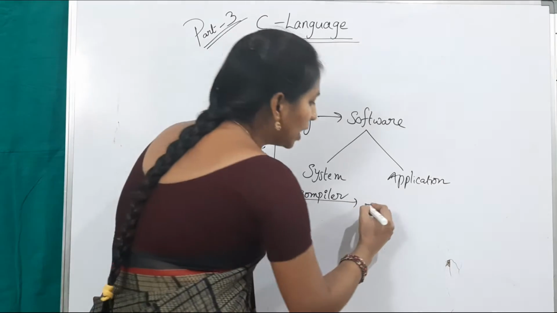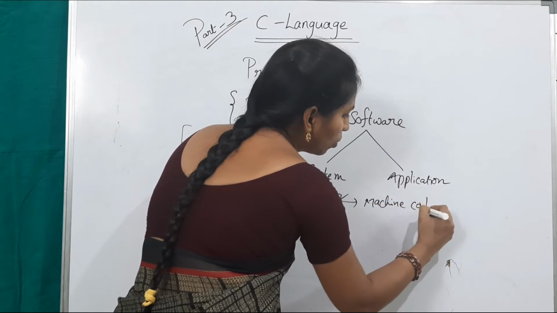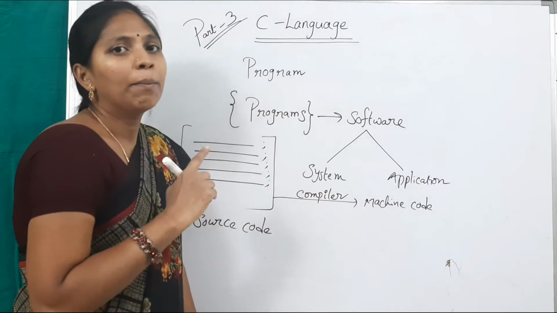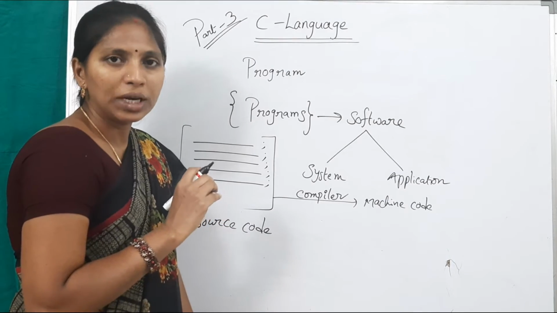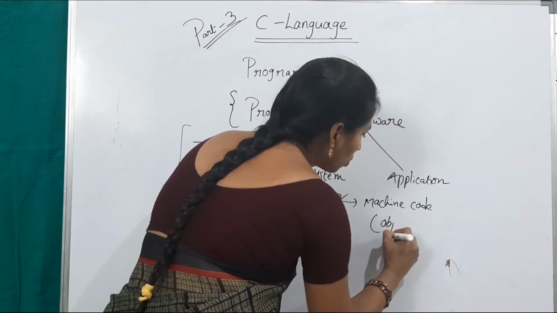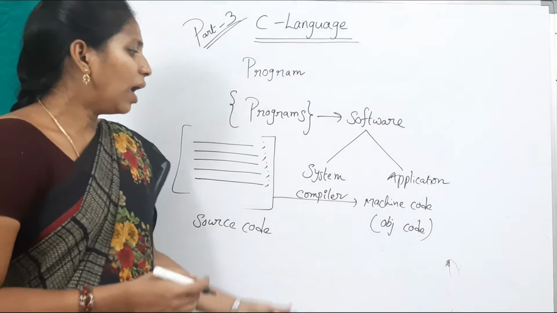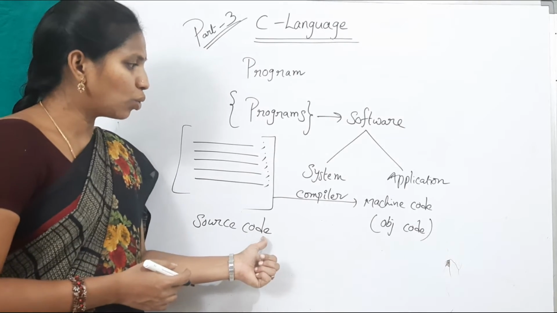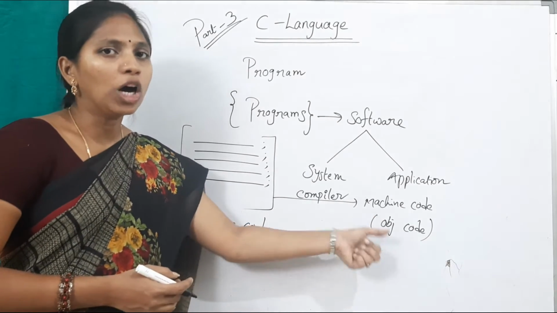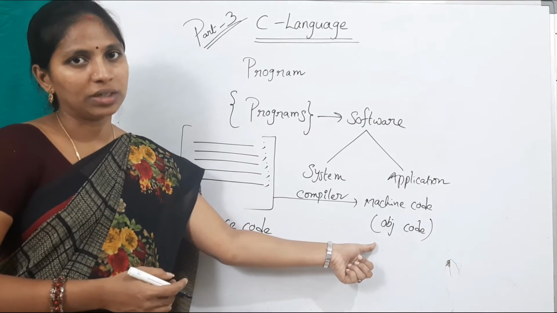Binary format, that is called machine code. This is in the form of binary format. Binary means only two digits, zeros and ones. This is also called object code. After compilation of the source code, we will get which code? Object code, that is directly understandable by the computer.